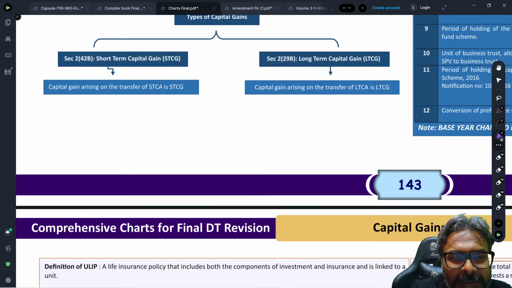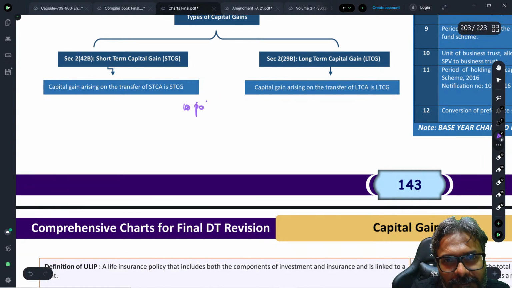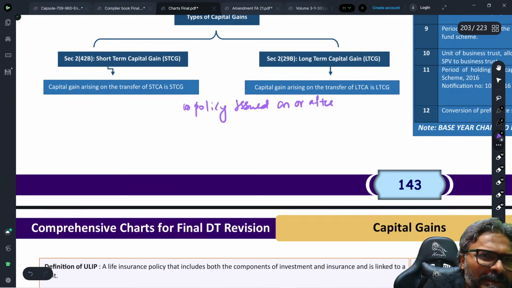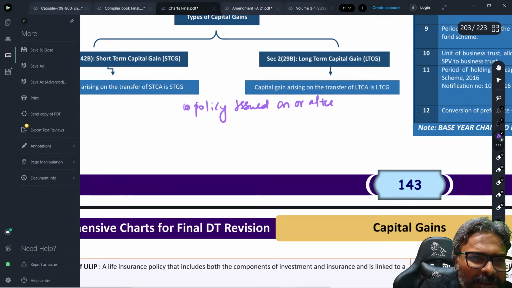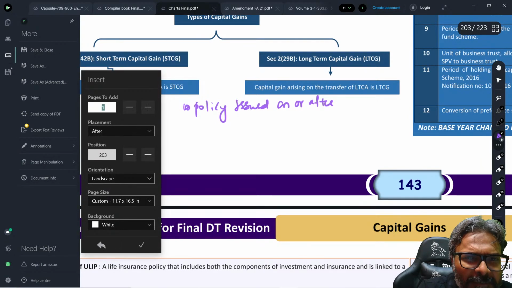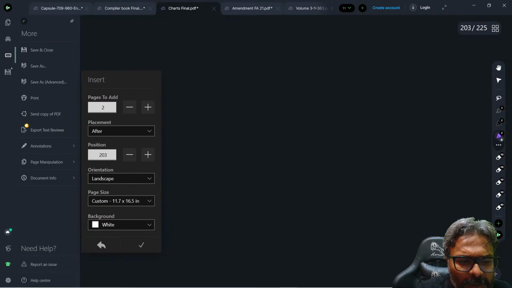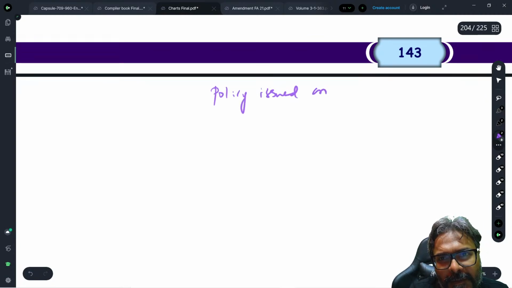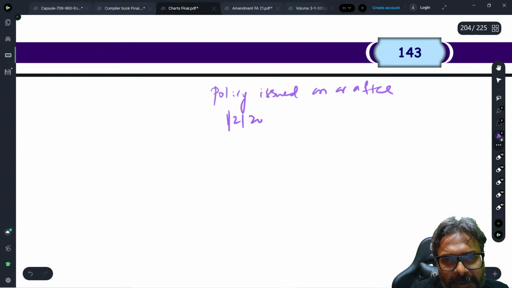So there is a case wherein, yes, you can also take a note of this one. Policy issued, this is a fundamental part. Policy issued on or after. This is an important chart, students. Let's make this chart comprehensive. This is for the day of the examination. Just in five minutes' time, you can revise this particular part. So I'll quickly make a small chart for you here. Policy issued on or after 1st February 2021. This is the question.